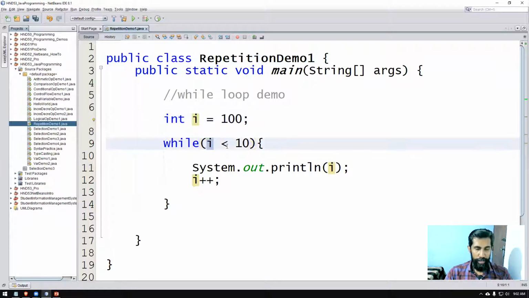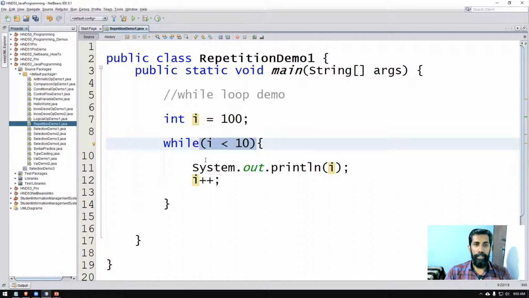So 100 is less than 10 is not true. This condition is not true at the very beginning, so you haven't executed even once. Because the condition is not true, you cannot do the loop body.